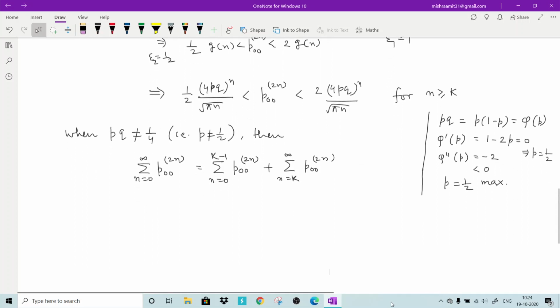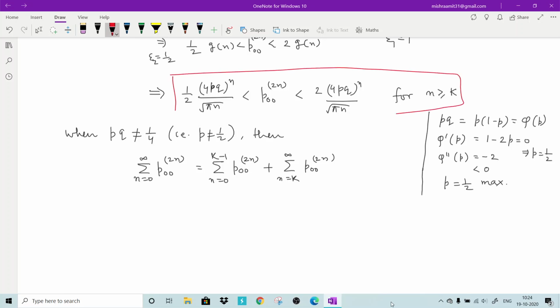Now I will use this equation. What is this? It is a probability. The maximum value of probability can be 1. So if you put 1 here, then this right hand side will be bigger than the left hand side.